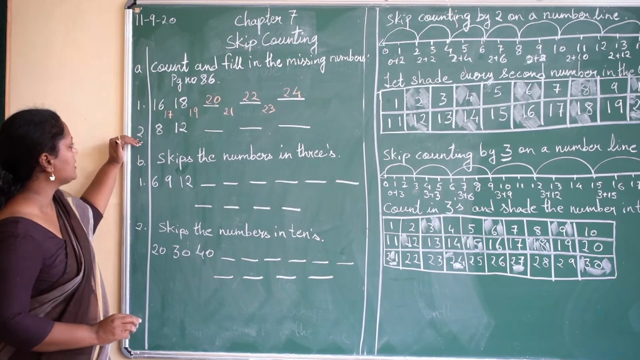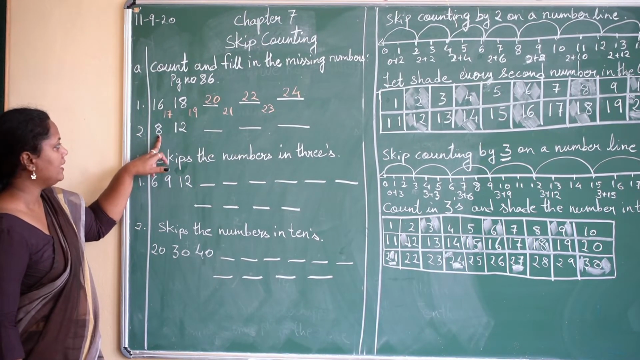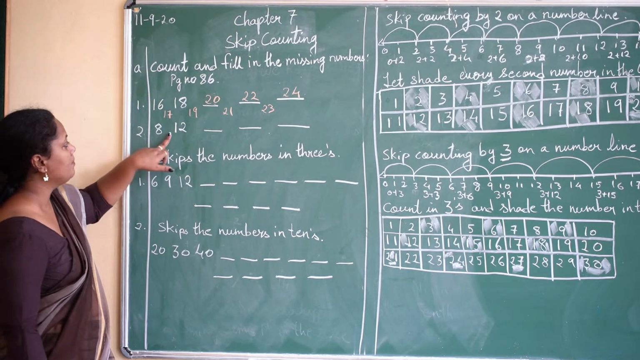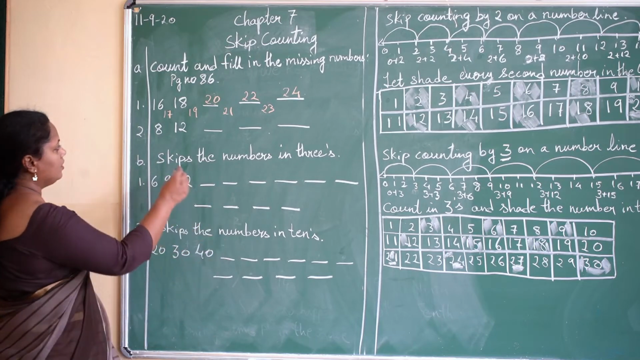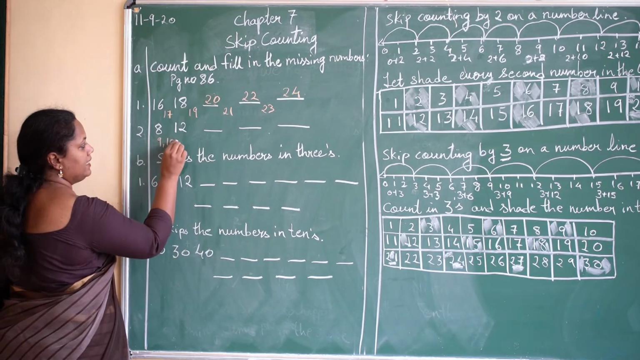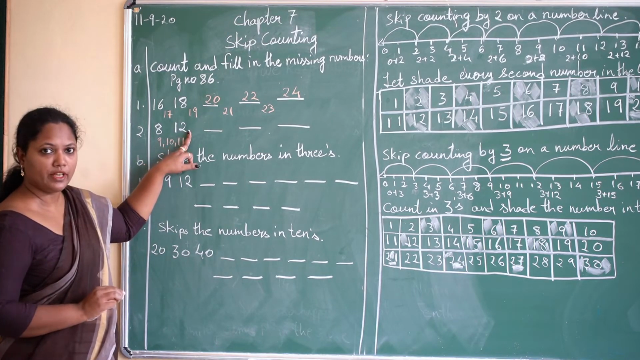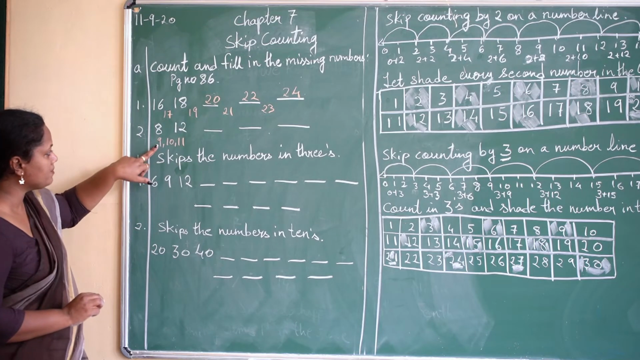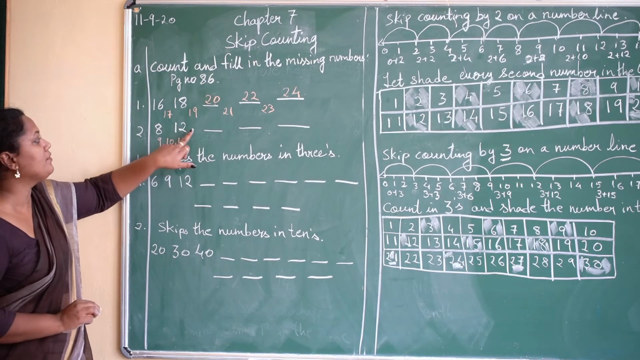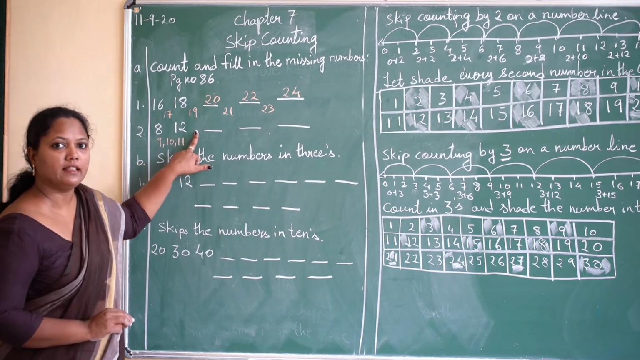Alright, now come to the next part. My first number is 8. Alright, and my second number is 12. Now let's see how many numbers are missing over here. Alright, after 8, 9, 10, 11 and 12 is written over here. Okay, so how many numbers are missing? 1, 2, 3. Alright, so same way after 12 I will miss 3 numbers and write the next number over here.